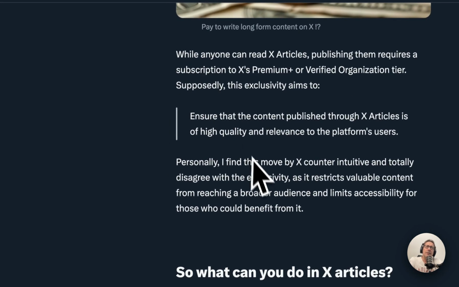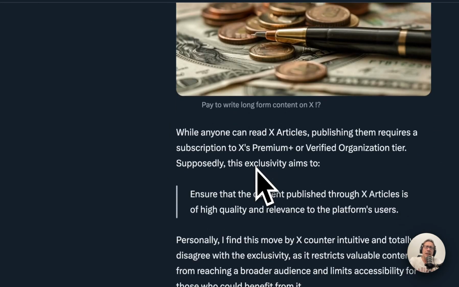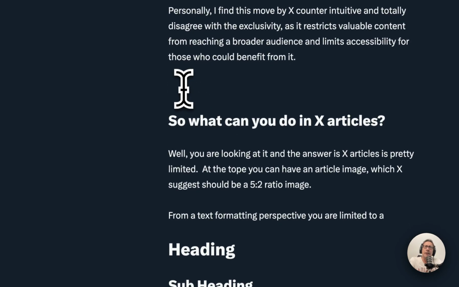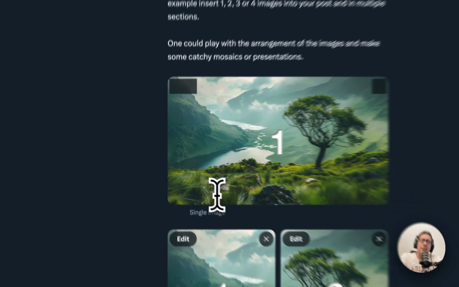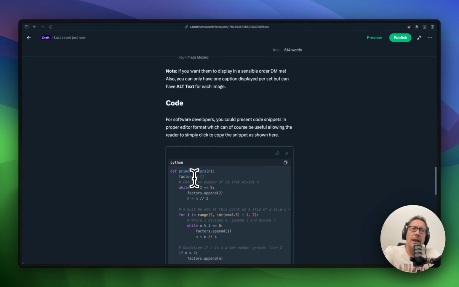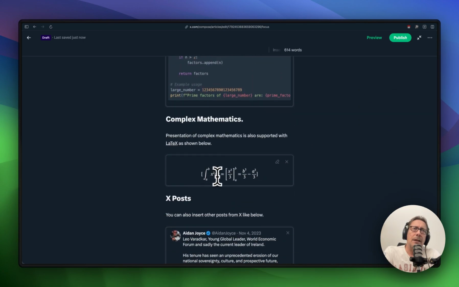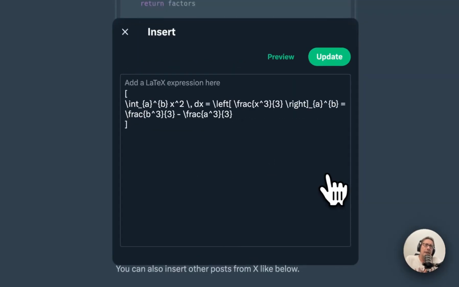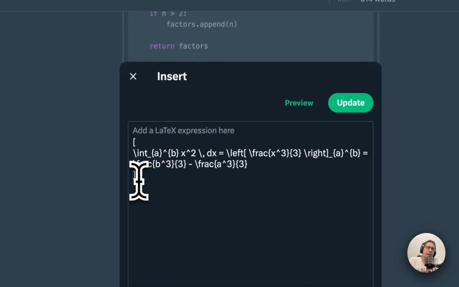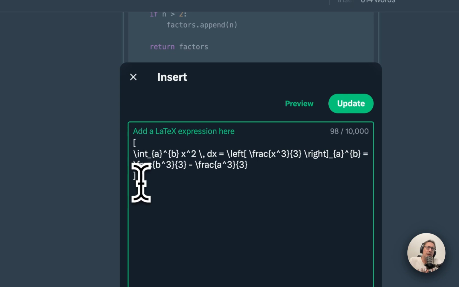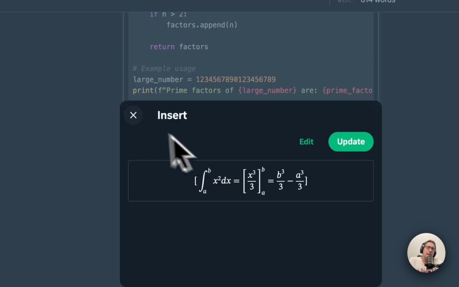The same applies for, say, complex mathematical formulas. If you want to display them in a more scientific way, for example, like this here, if you look at this, I've inserted this as LaTeX. Click on this and you can see the actual formula here, which is surrounded by square brackets. And then you can preview that, and that's what it looks like.